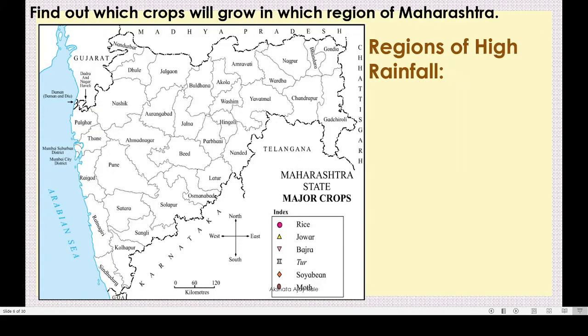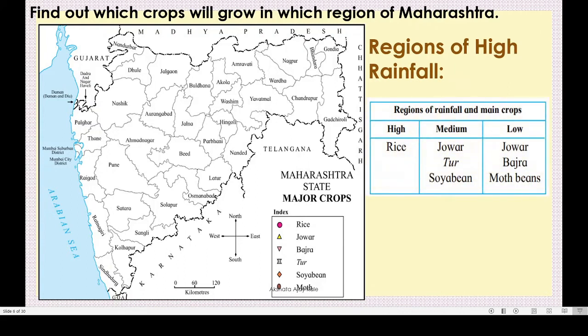Regions of high rainfall. Here one table you can see, regions of rainfall and main crops. In high rainfall areas we grow rice because it is a kharif crop. In the medium rainfall receiving areas we grow jawar, tur and soybean.